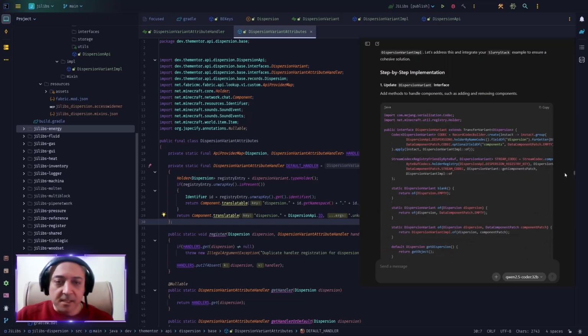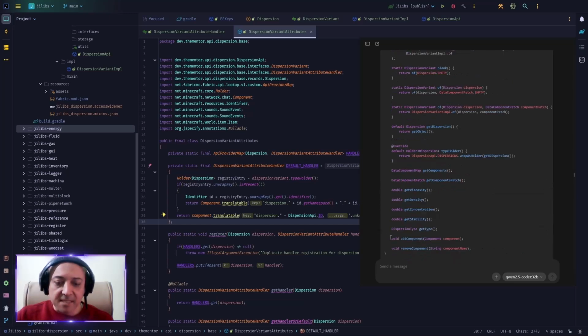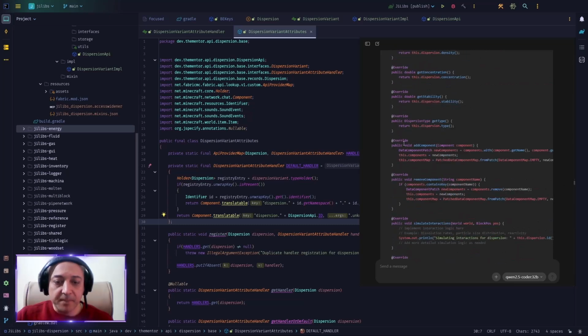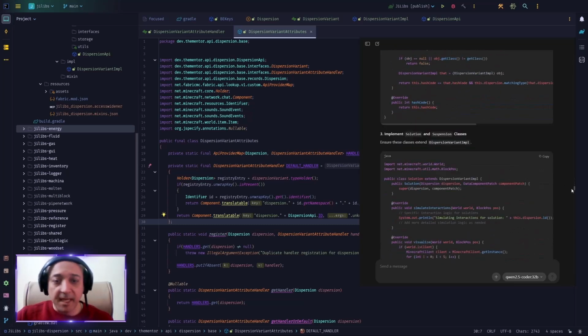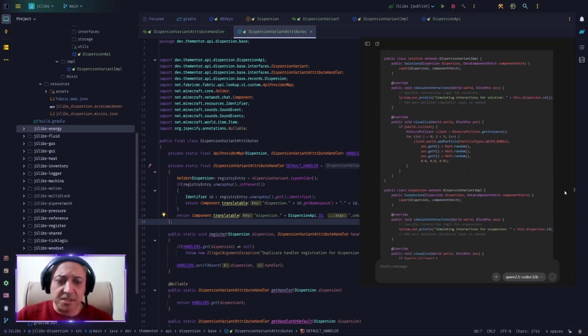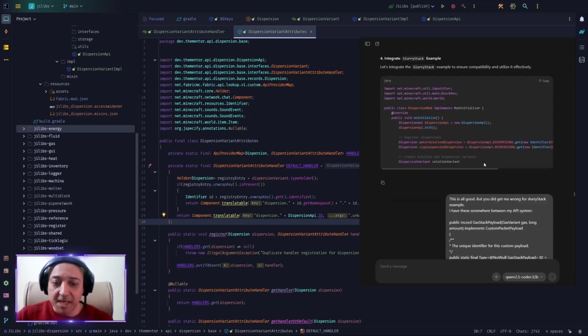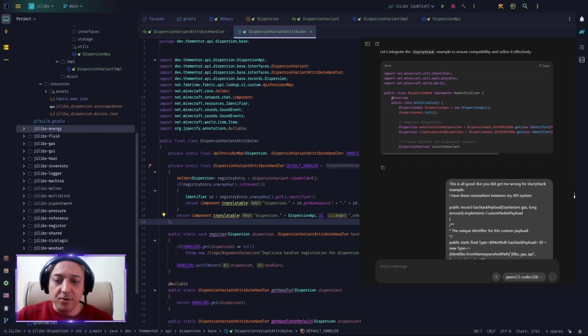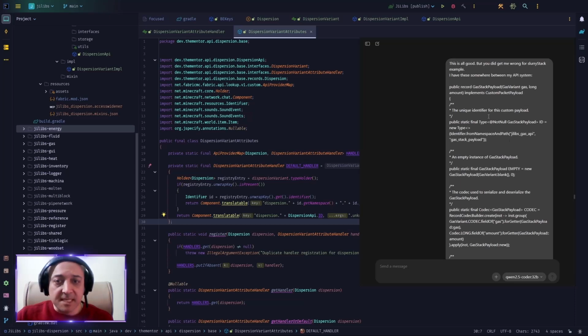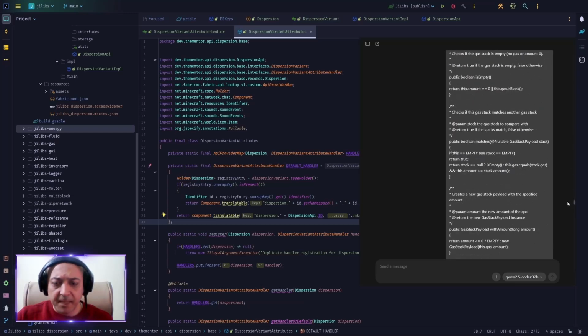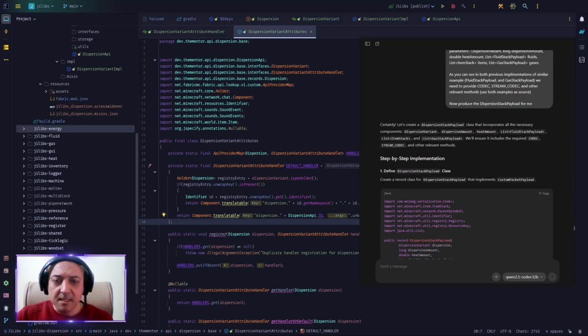Of course, I'm right. Then he goes on, and you see that he adds two methods to the variant class, and inside variant IMPL, he implements them. Okay, so far so good. Again, he goes for the solution and suspension, and again, I cut it out midway, and I say, you know what, this is all good, but you did get me wrong for the slurry stack example. I have these examples, gas stack payload, and down below I have fluid stack payload. I give him both, and I say, please produce a dispersion stack payload, and here's the information I want.